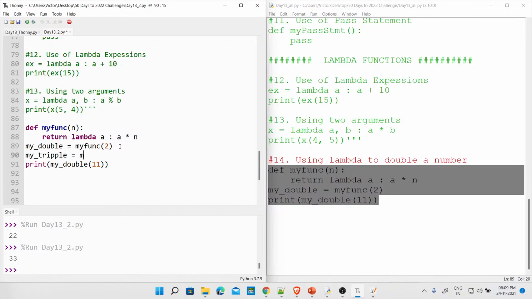So I'm going to say my func underscore TRIPLE. In this case, I'm going to say, fine, triple it. So this is done, and then I'll say make it to power 4. So I save my fourth power, same thing, my fourth power. So I say my fourth power, FOURTH.